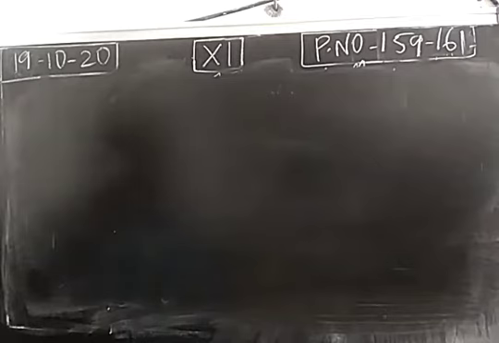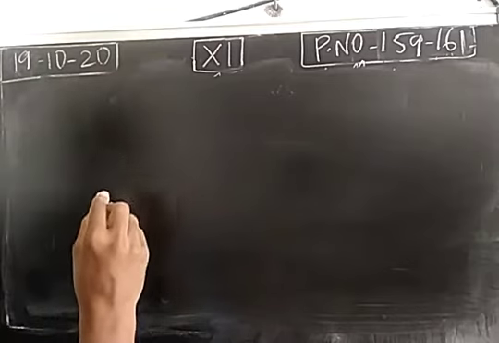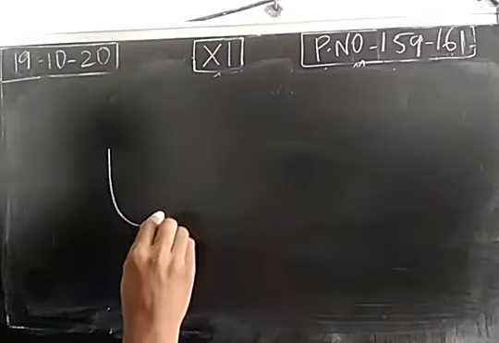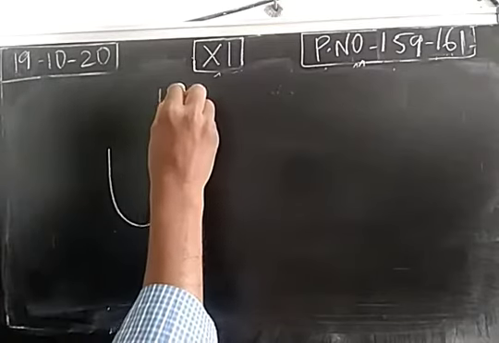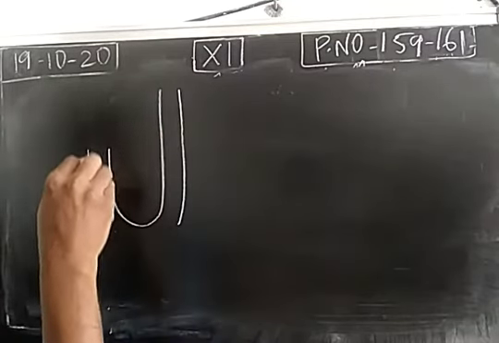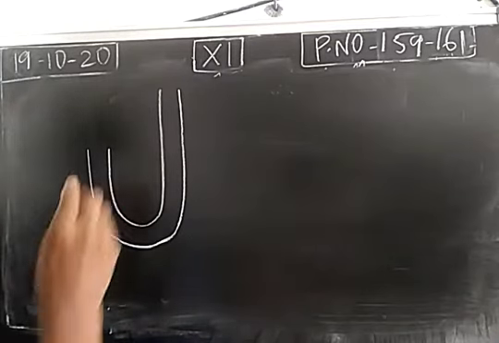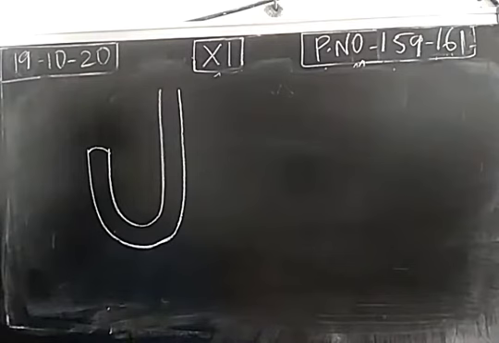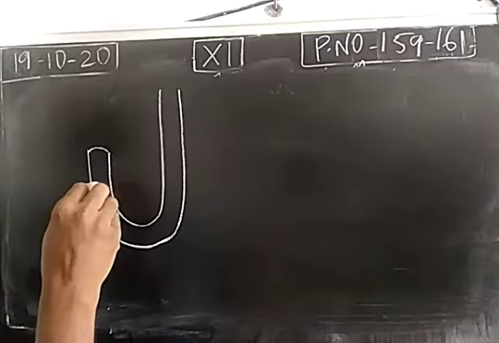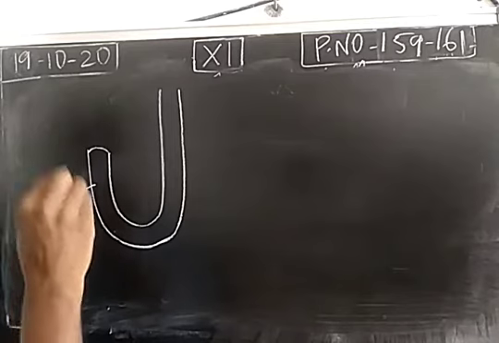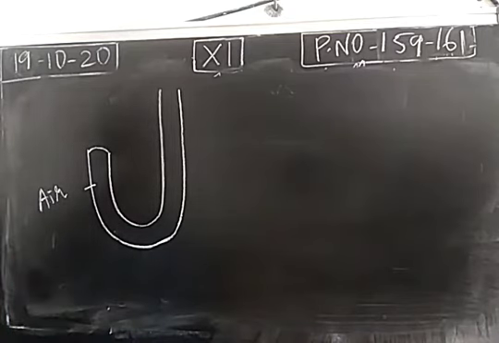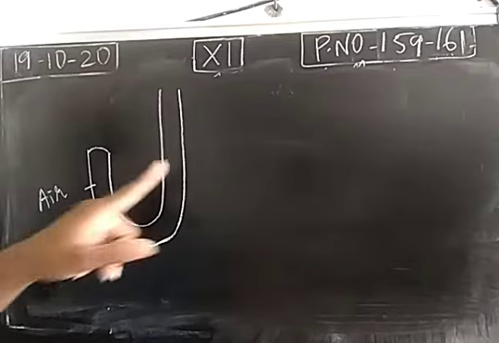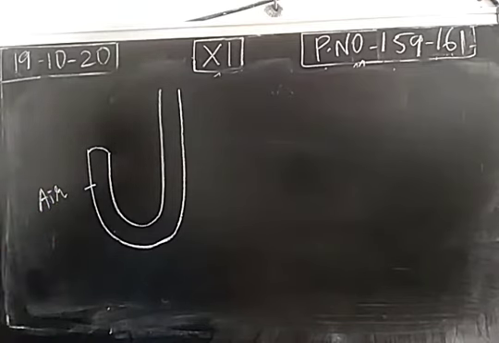To propose the relationship between volume and pressure, Robert Boyle did an experiment. He took a tube. One end is closed and the other end of the tube is open. In this tube already atmospheric air is present, isn't it? We cannot say this is completely empty. This is not a vacuum. So already atmospheric air is present in the tube.